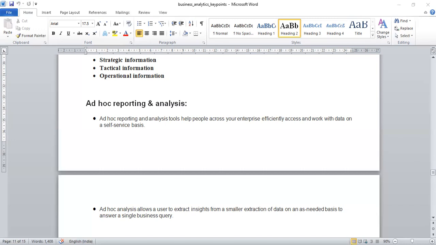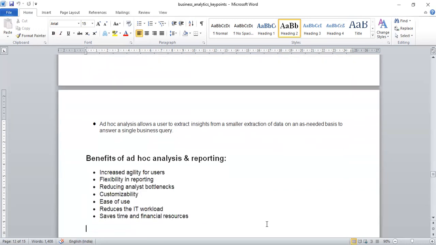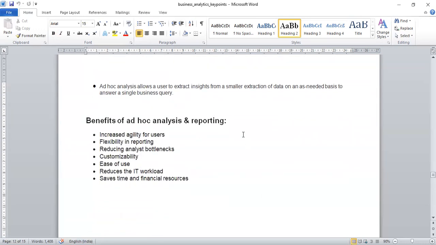So what are the benefits of ad hoc analysis and reporting? Here, just look at one thing. There are some points given: increased agility for users, flexibility in reporting, reducing analyst bottlenecks, customizability, ease of use, reduces the IT workload, saves time and financial resources. I am explaining each point in detail.